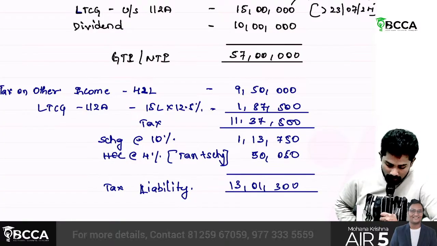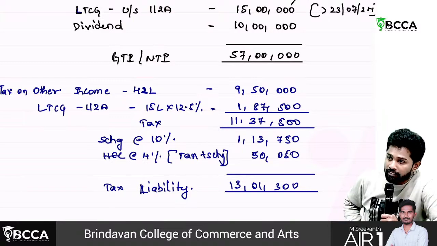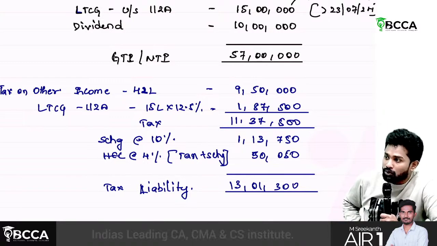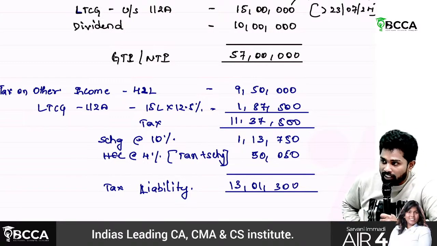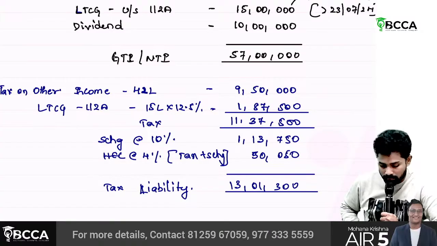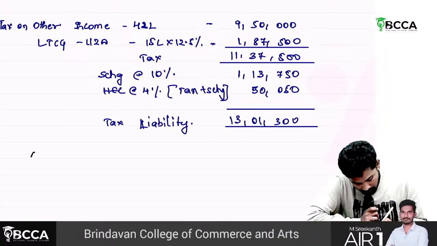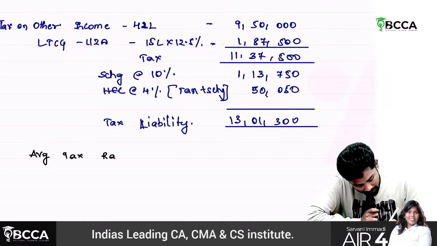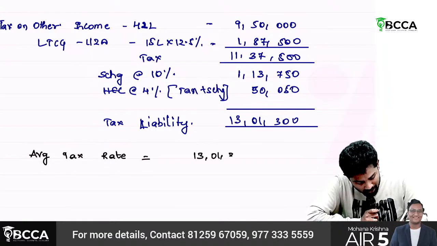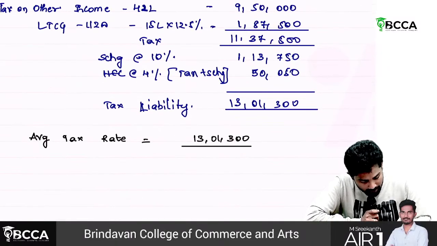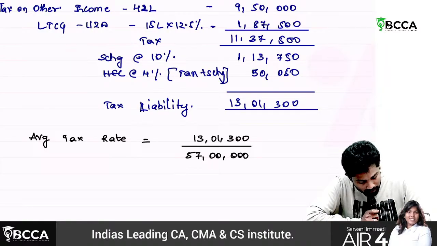Average tax rate. Simple. This 13,01,300 divided by 57 lakhs into 100. You will find out what? Average tax rate. Average tax rate equals 13,01,300 divided by 57 lakhs into 100.